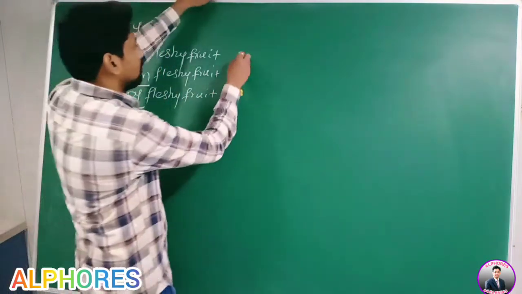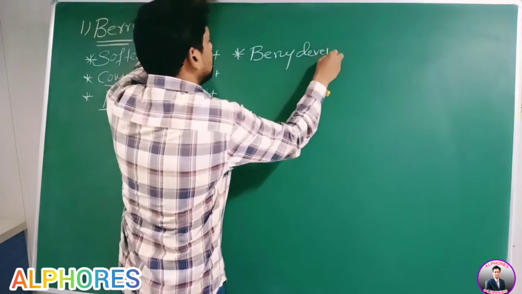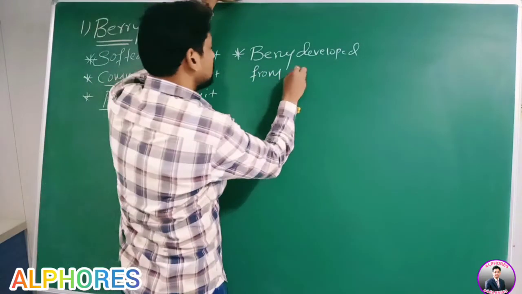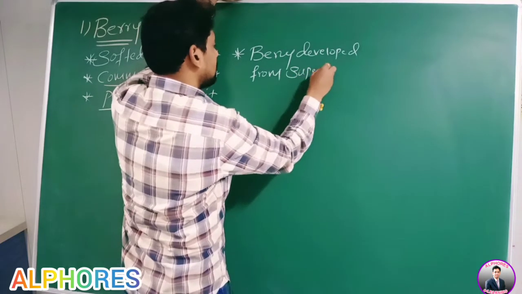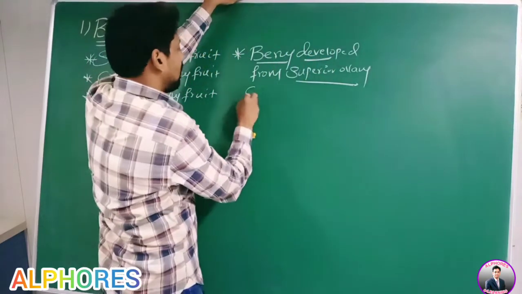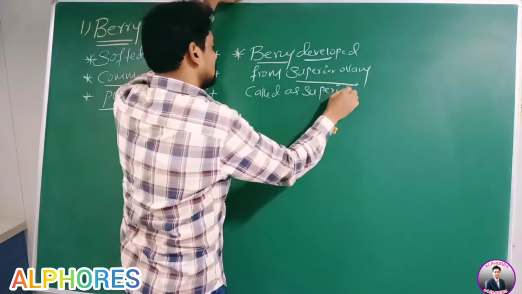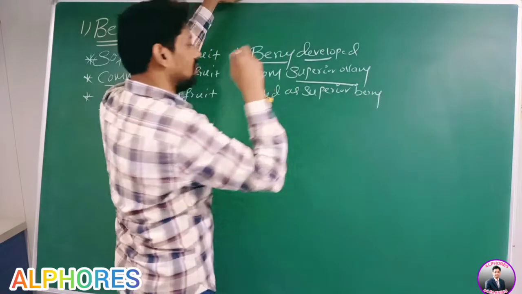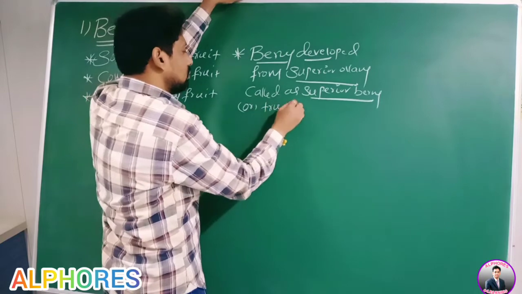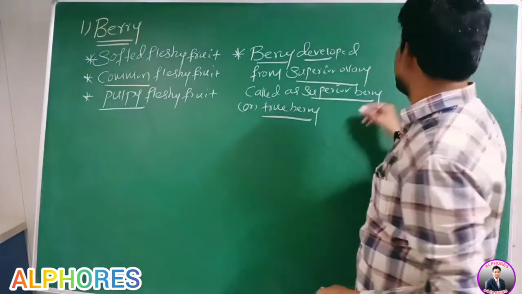Therefore, berry developed from a superior ovary is called a superior berry or true berry.